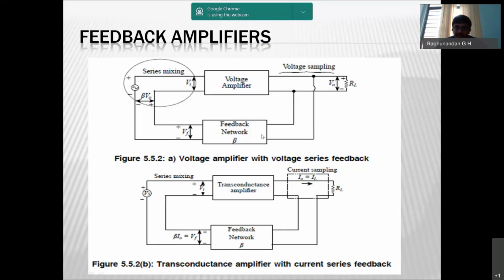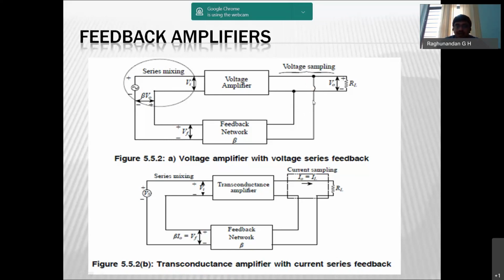And after taking that sample, you feed the input in series mode. You can see that this is connected like this and this is connected directly like this, so you are connecting it in series. Here you are taking it in parallel. It is taken in parallel and given in series. Taken in parallel obviously means voltage, because voltage is always drawn in parallel, current is always drawn in series.